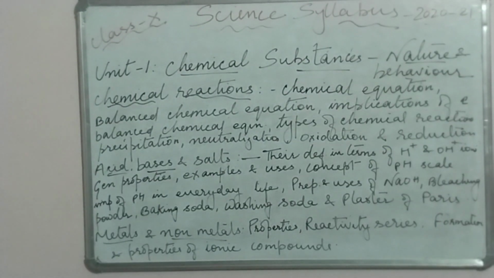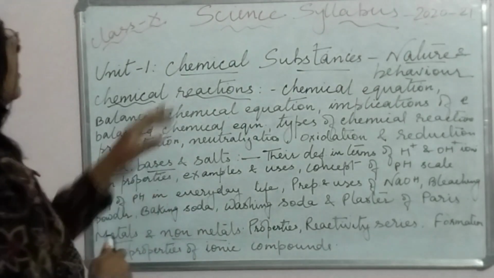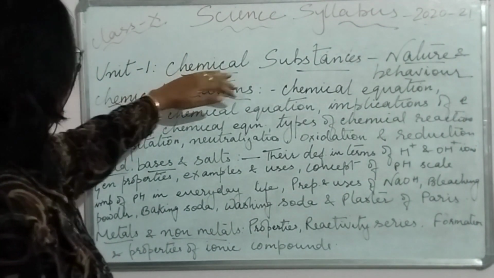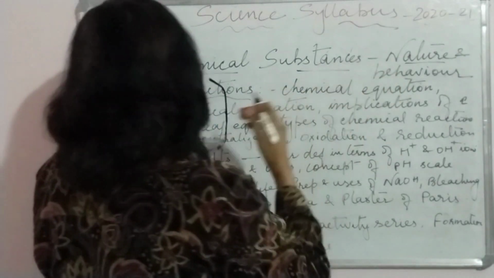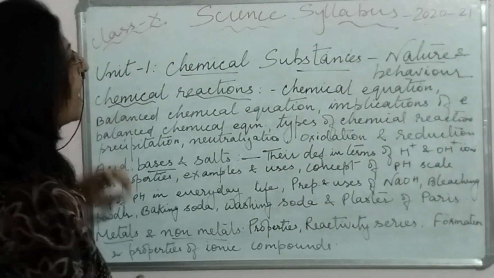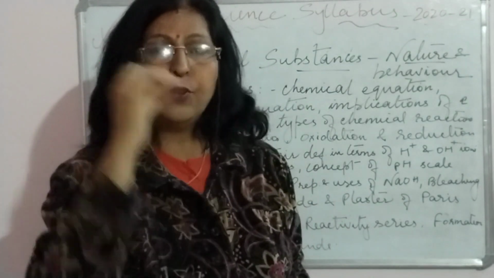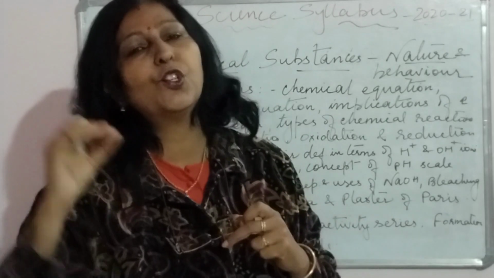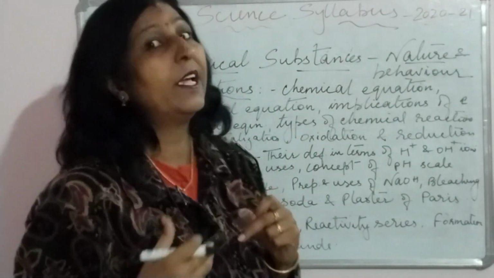So yes children, this is the syllabus which I was talking about. So unit 1, the very first chapter, chemical substances, nature and behavior, and over there we have chemical reactions. Now in this particular video, I'm going to tell you each and every topic which you will have to study in the particular chapters, in the particular units.